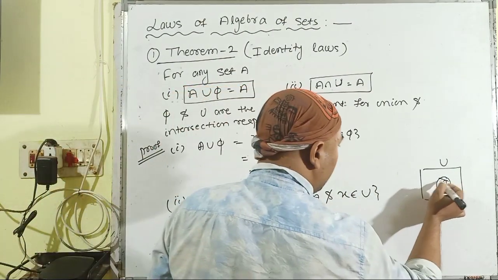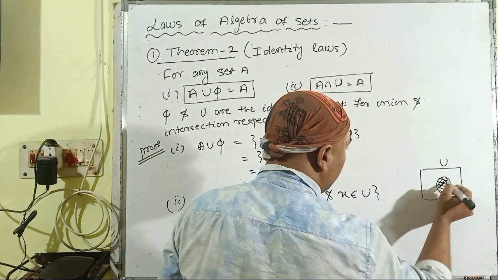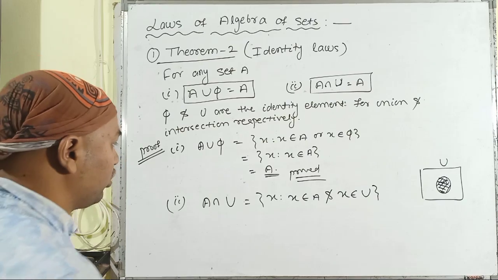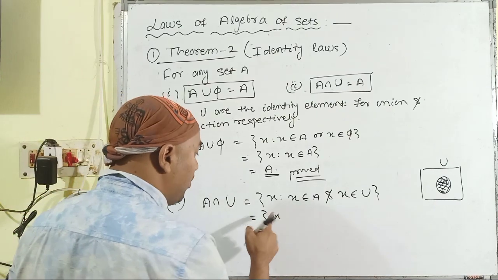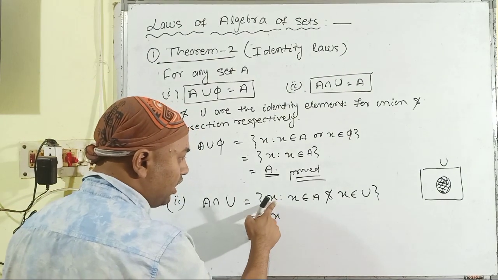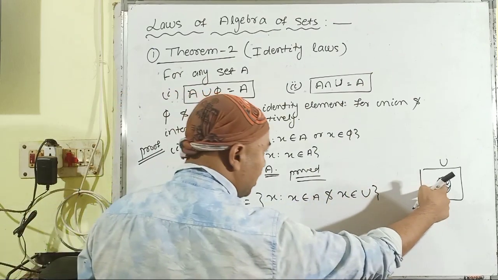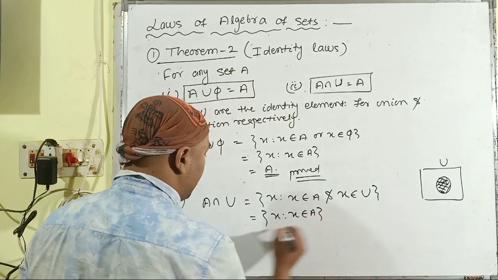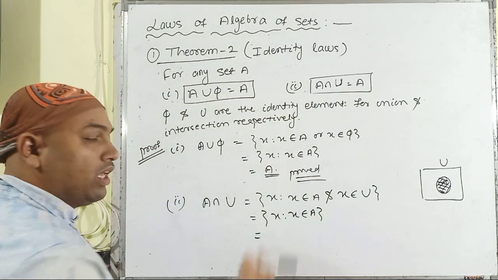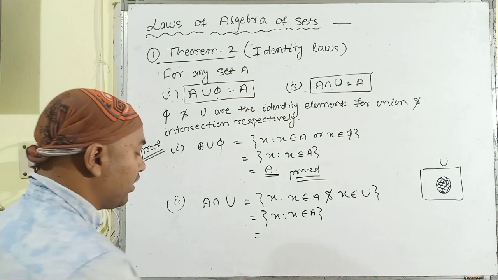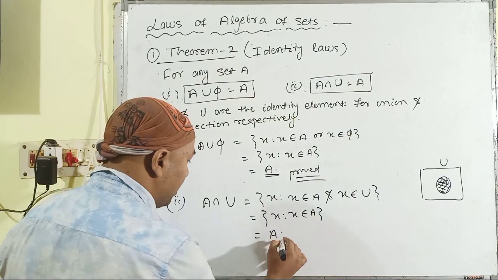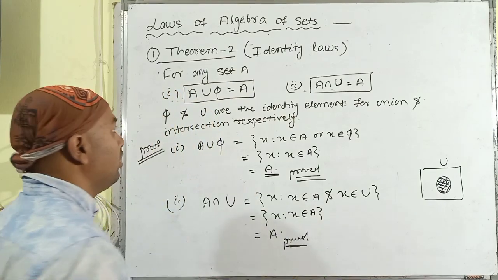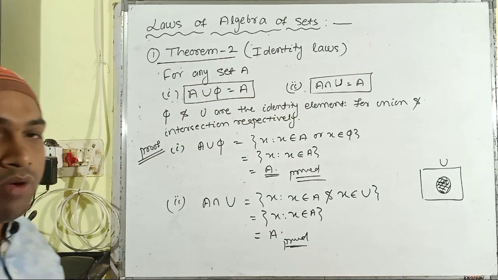That means it will be only A. This darkened region is our solution. In this region, all such elements are present in A only. That means X such that X belongs to A. Whenever all of the arbitrary elements are present in A, our solution is the set A. And here is the proof of the second part of the identity laws, that means theorem number 2.